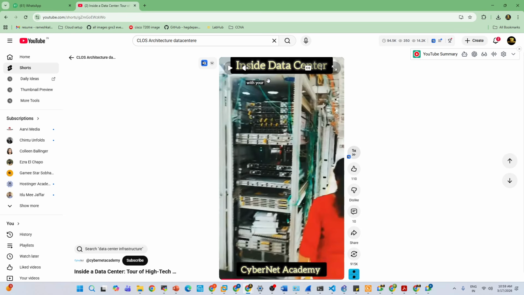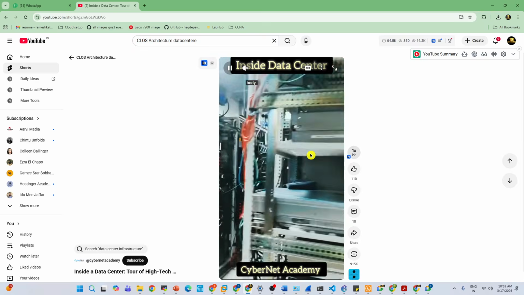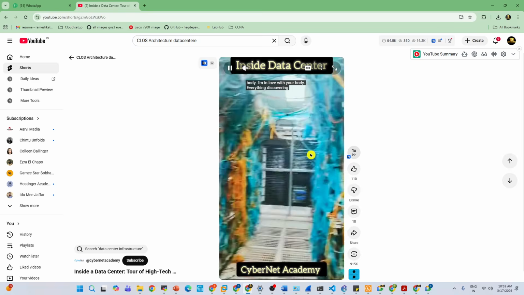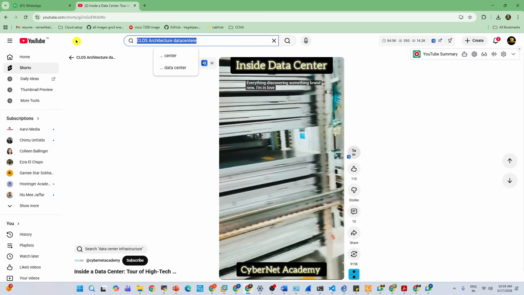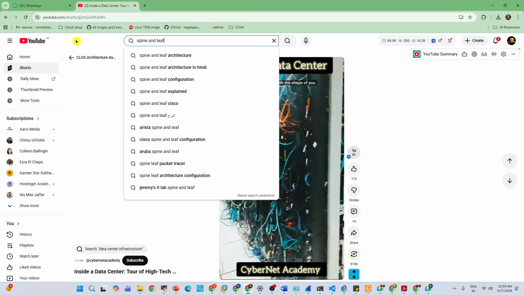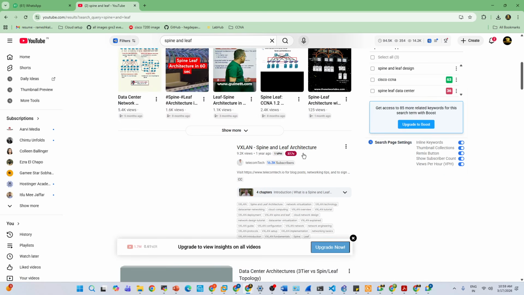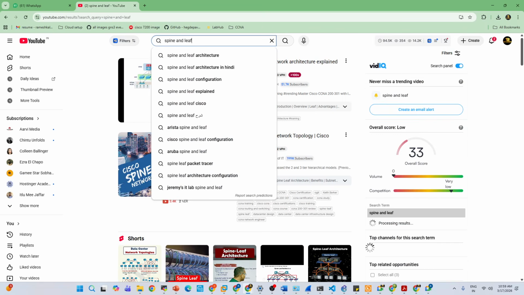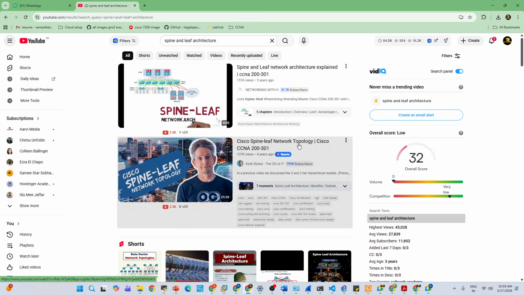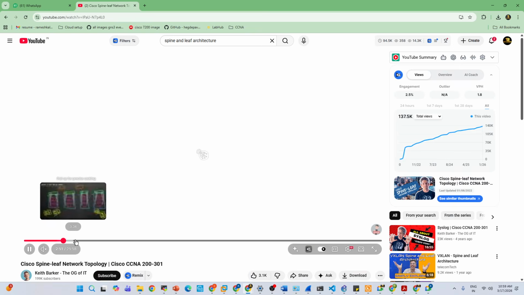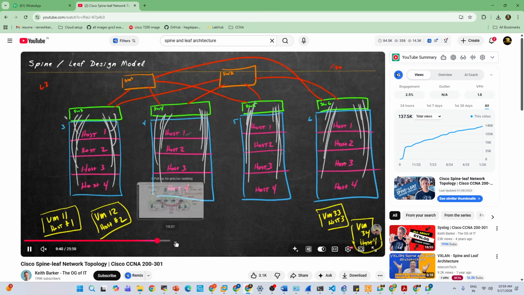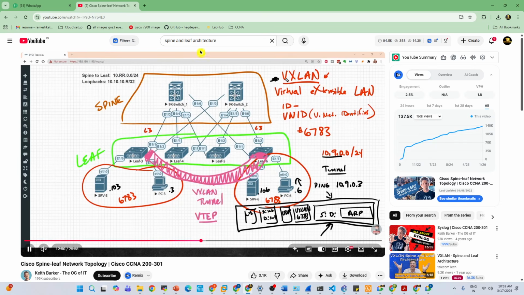Each rack will have a top of rack device, a ToR, and from there it goes to the Clos architecture. Clos means spine and leaf architecture. Let me show you that as well. Spine and leaf. You see, right? Spines are on top, and we also have super spines. Let me show you in real. This guy is explaining, right? Now I want to see the real devices.